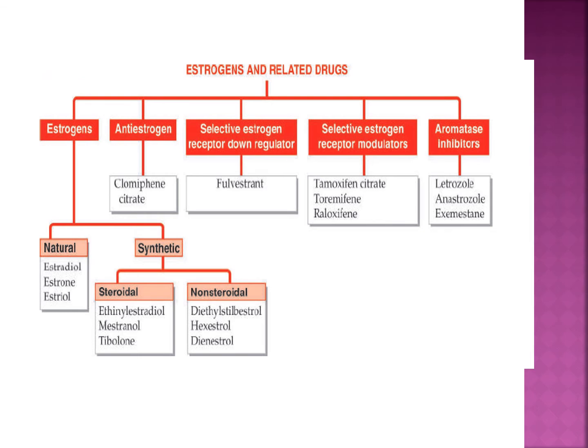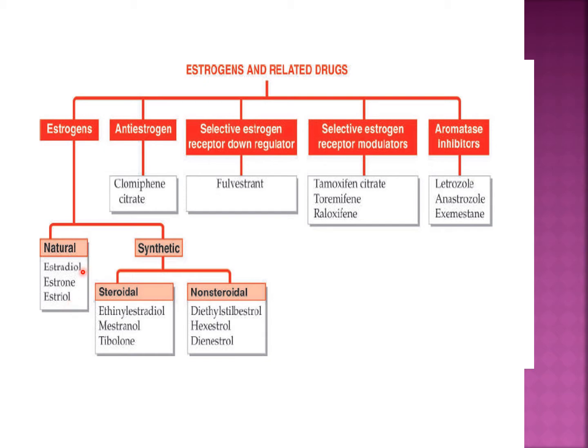So first we will see the classification of various estrogens and related drugs. Estrogens are present in one natural form and one synthetic. There are three natural forms of estrogen: estradiol, estrone and estriol.